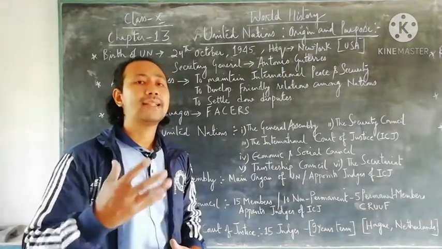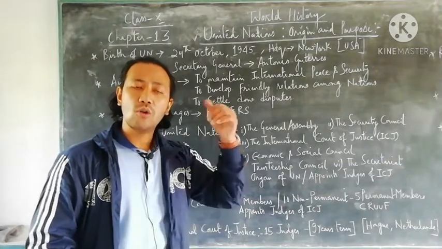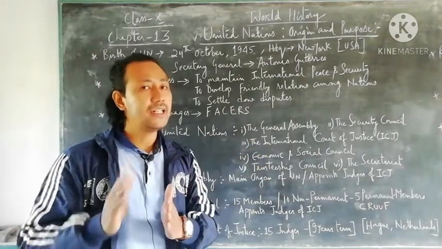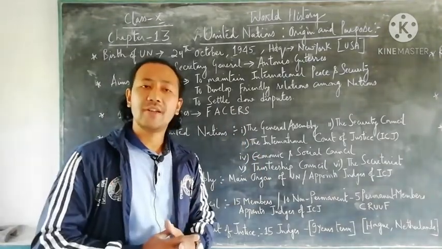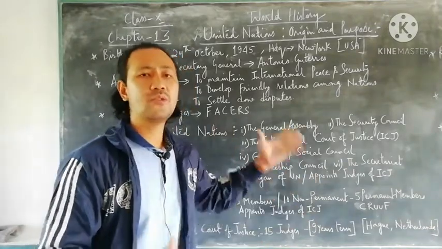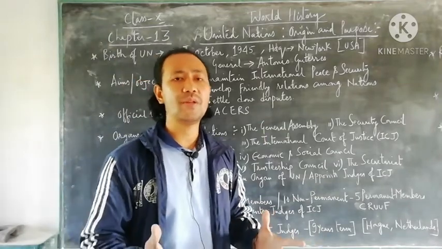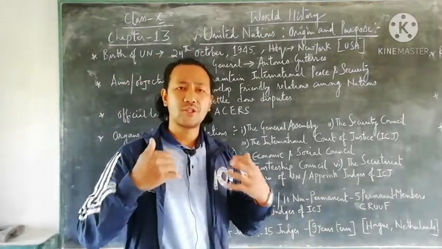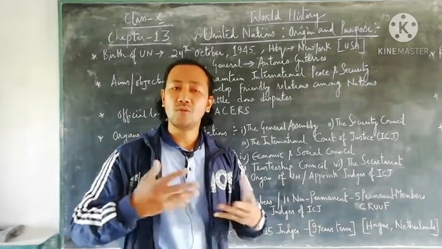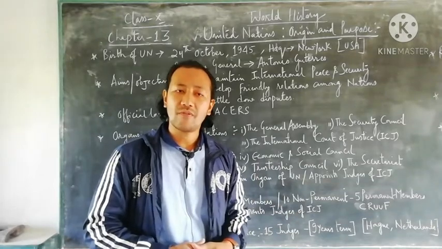So what exactly was the United Nations, and why was it founded? Because we all know that when there was the First World War from 1914 to 1918, and Germany had to face defeat against the Allied powers, there was a similar body known as the League of Nations. But the League of Nations could not be very effective or strong in the work and implementation that they started to do, and ultimately it failed.